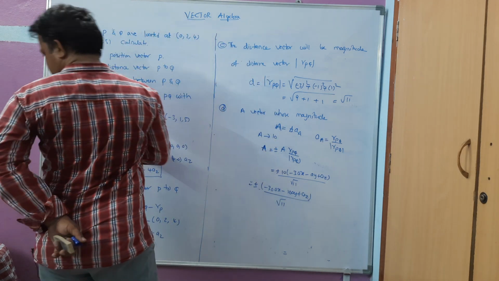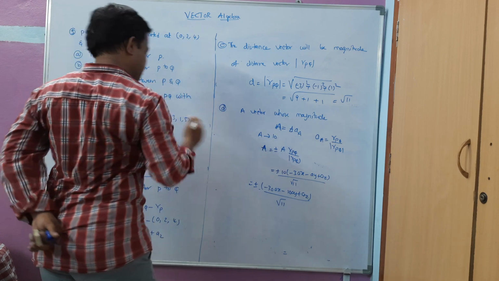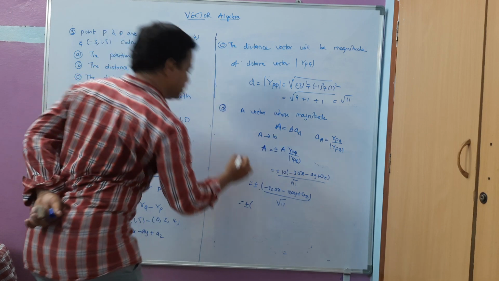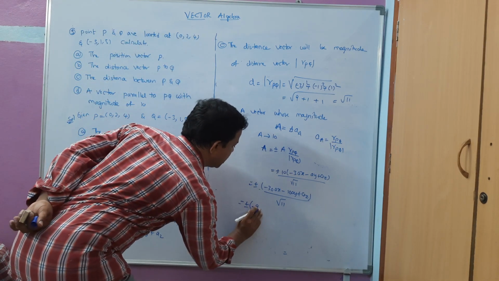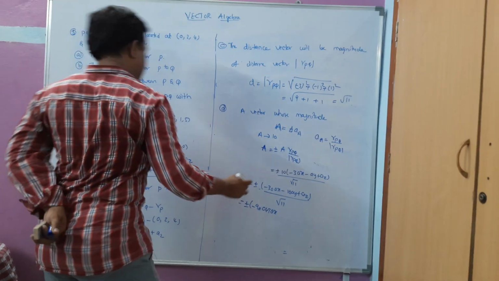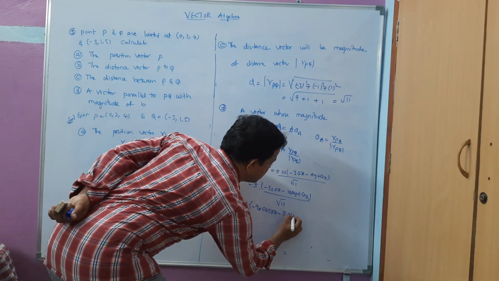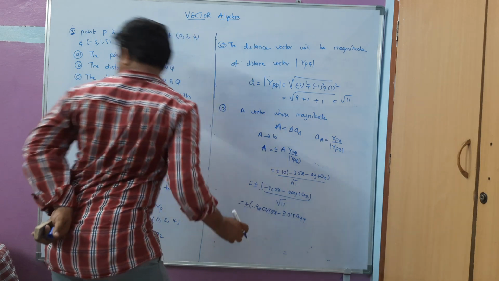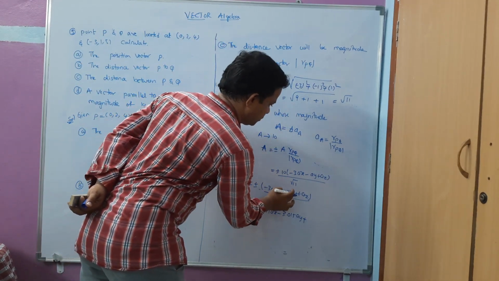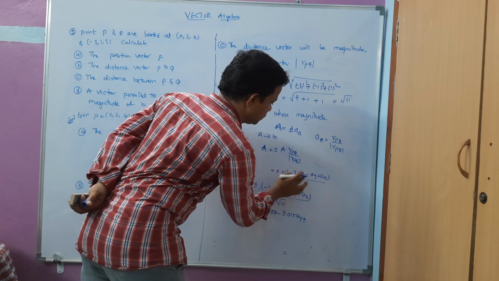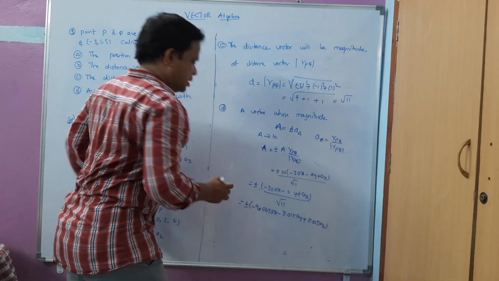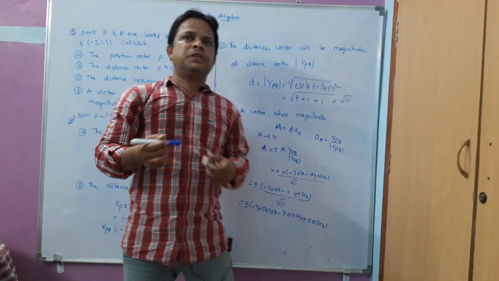That gives minus 9.045 AX, minus 3.015 AY, and 3.015 AZ. These numerical values you have to check with your calculator. So these are the simple problems which we have solved.